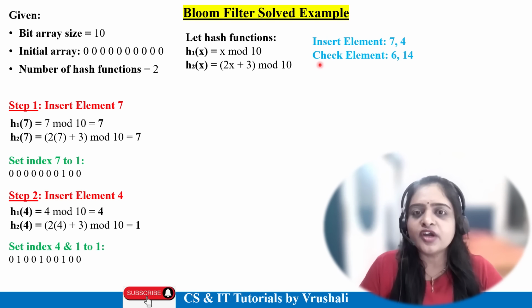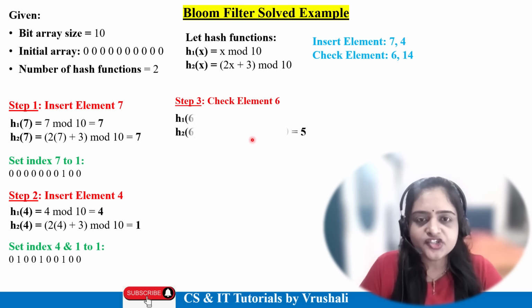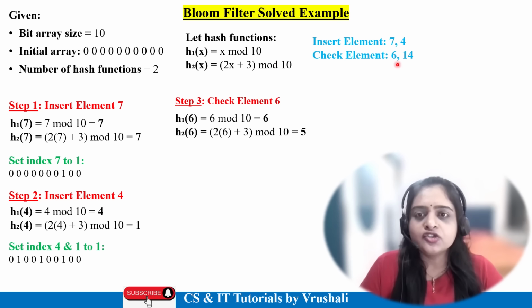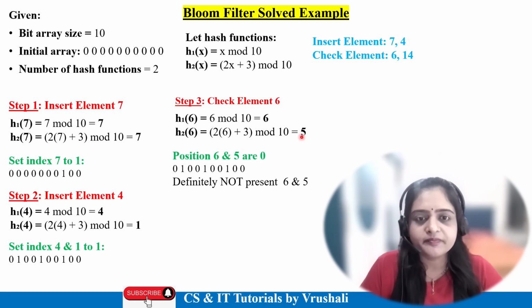Now next you have to check whether element 6 is present in this data set or not. See, check element 6. So put the 6 value in the hash functions. 6 mod 10 is 6. 2 into 6 plus 3 mod 10, the answer is 5. So check whether 1 is present on the 5th and 6th positions or not.